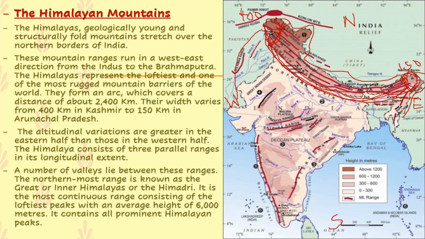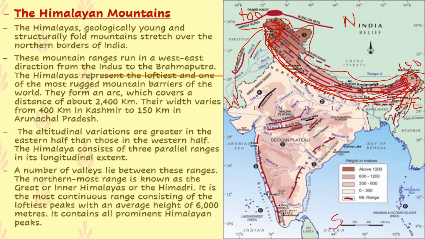The altitudinal variations are greater in the eastern half. Altitudinal is what? Height, right? They are greater in the eastern half than those in the western half. The eastern half is where we can see Arunachal Pradesh. This is the eastern half and this is the western half. Clear? So the altitudinal variations are greater in the eastern half. Height is what they are talking about over here.